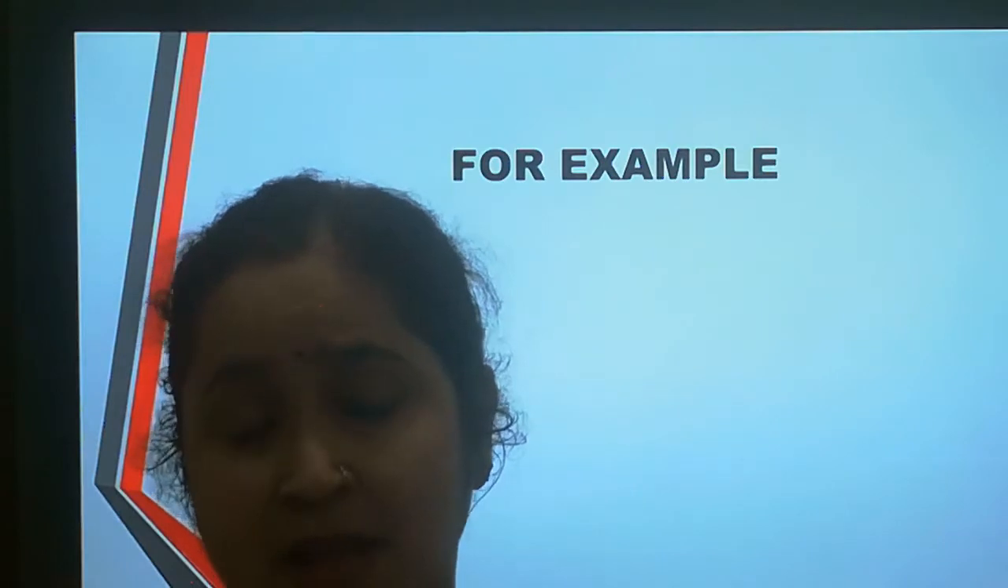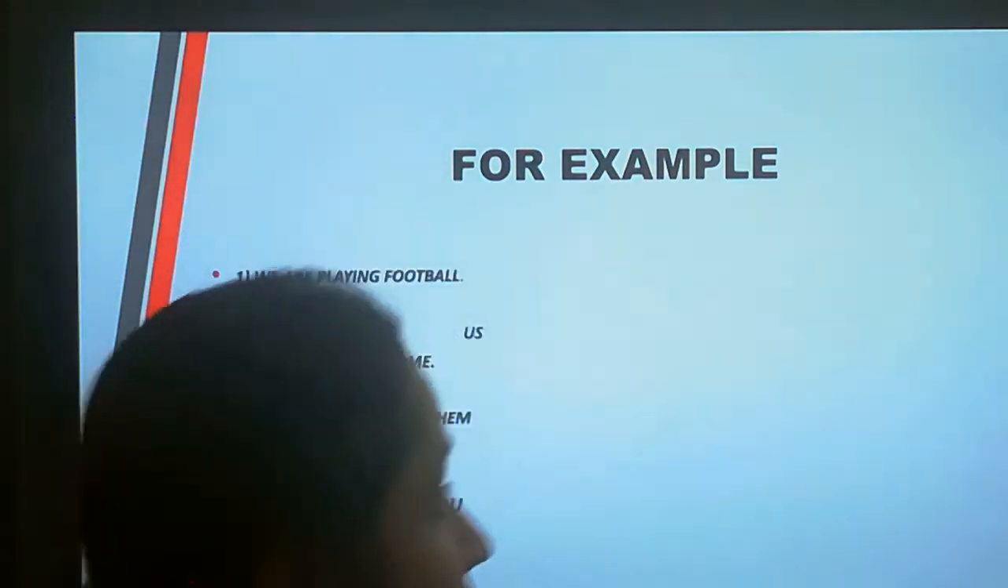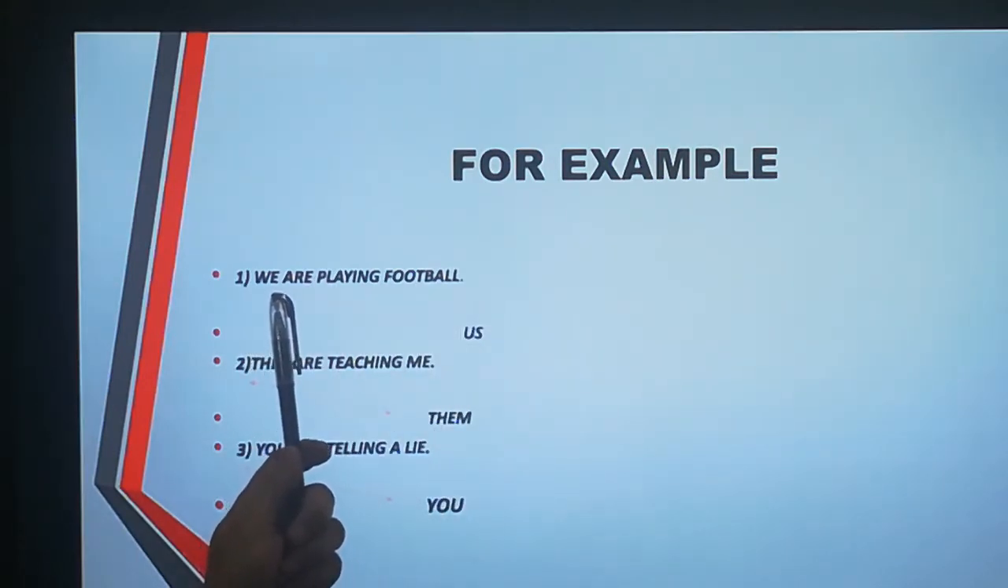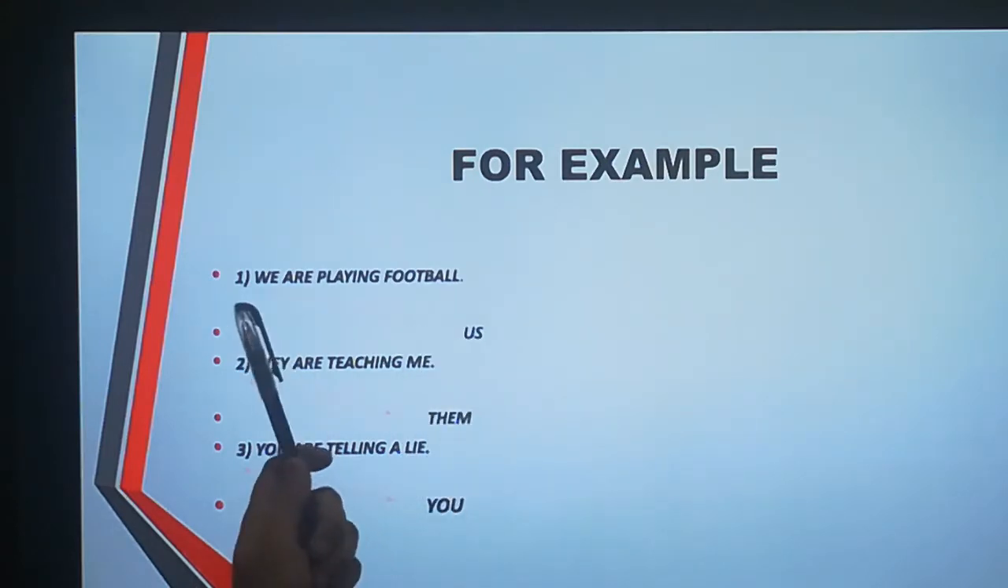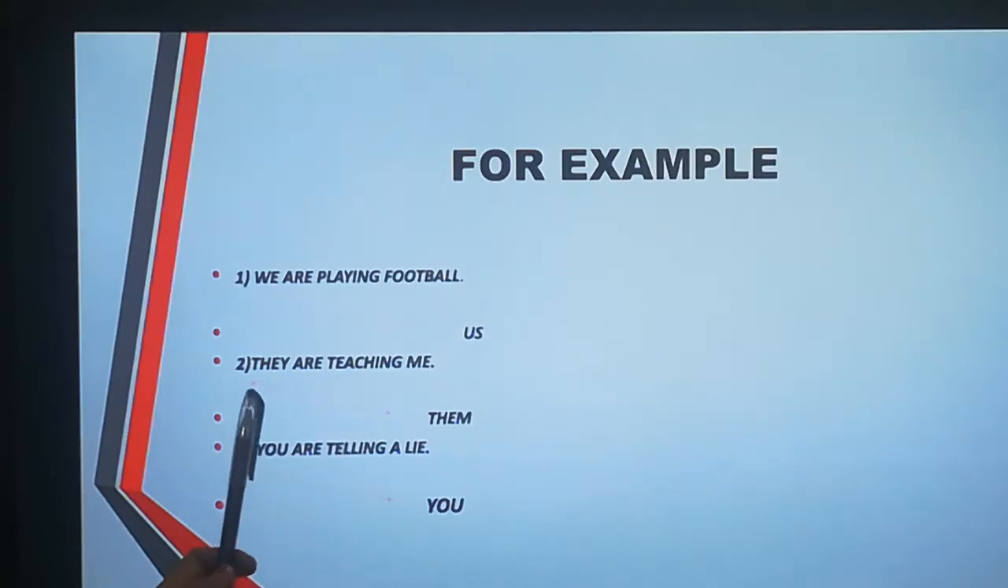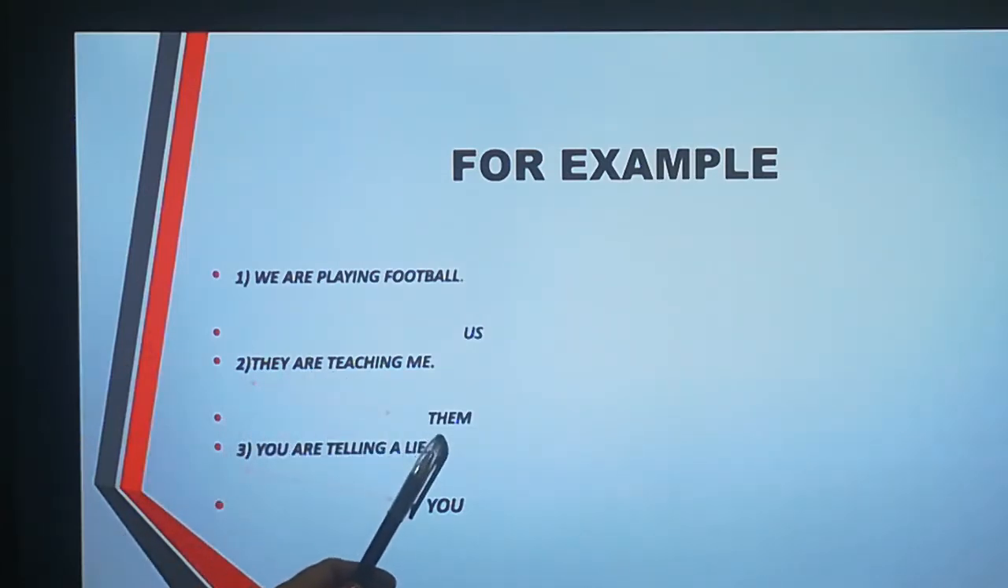Let us understand with the help of these examples. We are playing football. In this, we is subject. When we will go in place of an object, we will write the objective form of we, that is us. In the same way, in the second sentence, they are teaching me. They is the subject. When this they will go in place of an object, we will put the objective form of they, them. You are telling a lie. I have already told you that you remains the same in objective form as well as in subjective form.